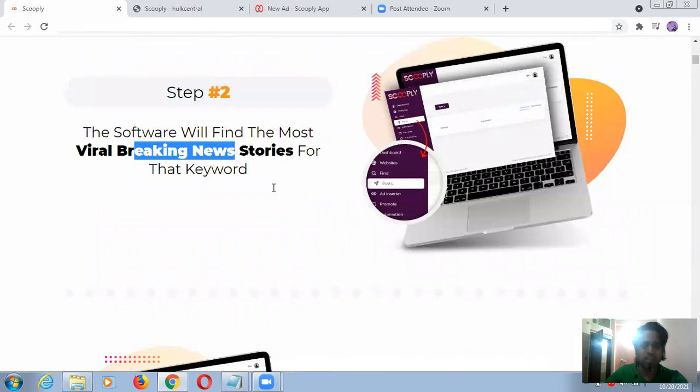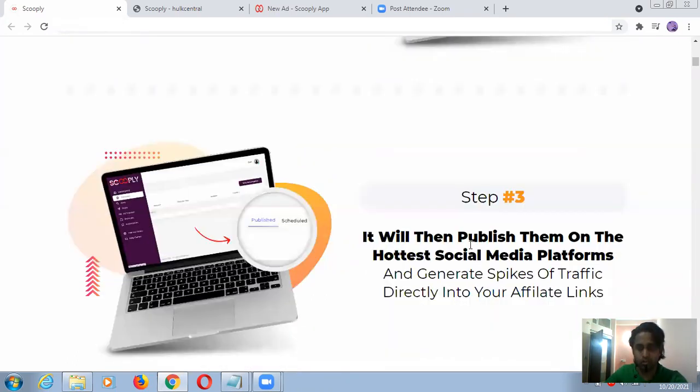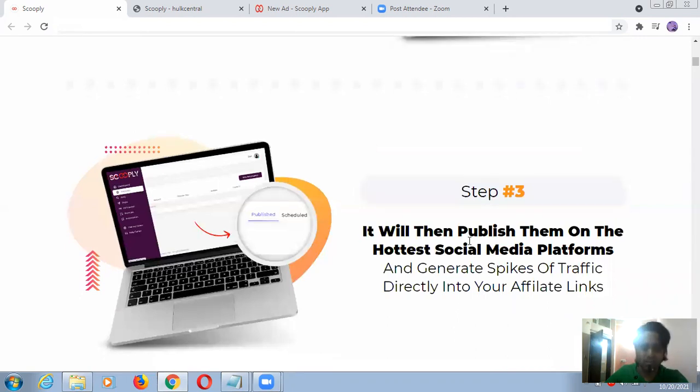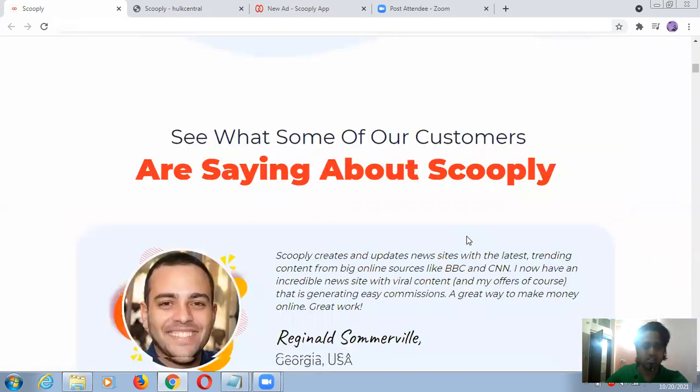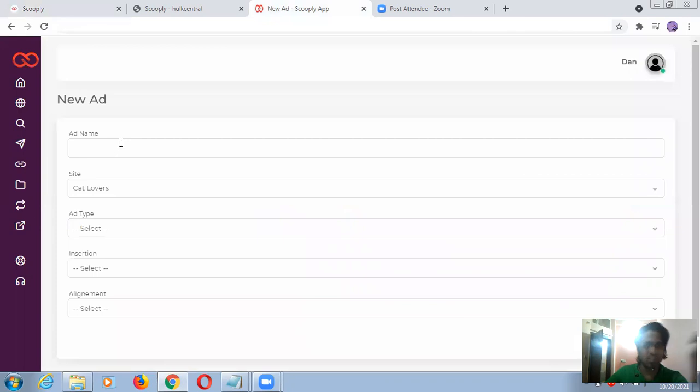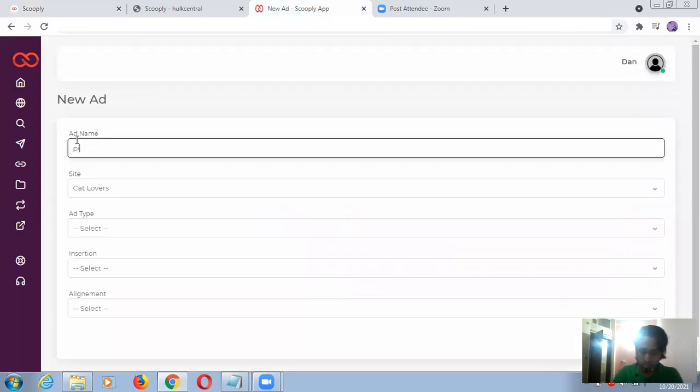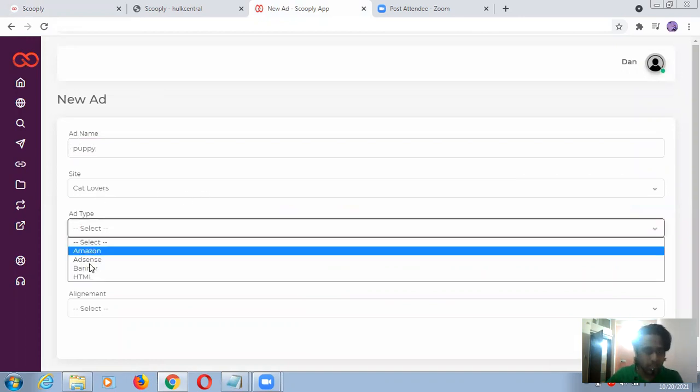This viral breaking news story, which I already showed you, you just have to publish, which I already did in front of you. Okay, now we are just looking for some other features. So the ad name is puppy, for example. Site is cat lover. Ad type is